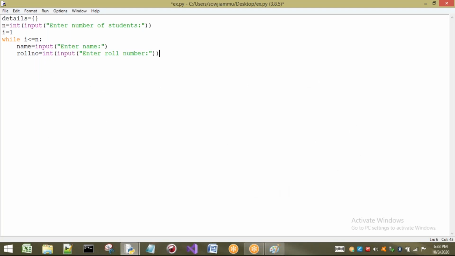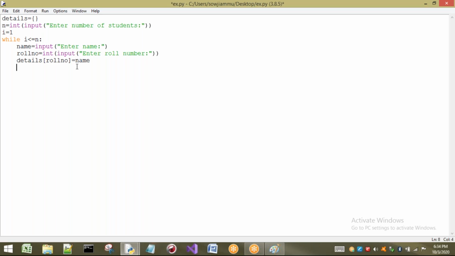So I already have the name taken and the roll number taken. I just want to create the dictionary, that is, details, which is empty. So in details, what do I have to take here? First I take the roll number, which is going to act as the key. For that I am going to give the value as name.